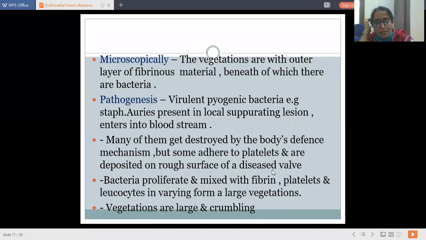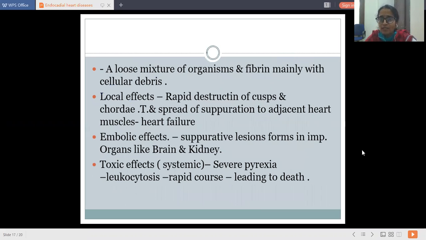So this organism, that is Staphylococci, gets adhered to the platelets and gets deposited on the defective valve. There is bacterial proliferation. They get mixed with fibrin, platelets and leukocytes in varying form, and large vegetations form. These vegetations are large and crumbling, a loose mixture of organisms and fibrin mainly with cellular debris.